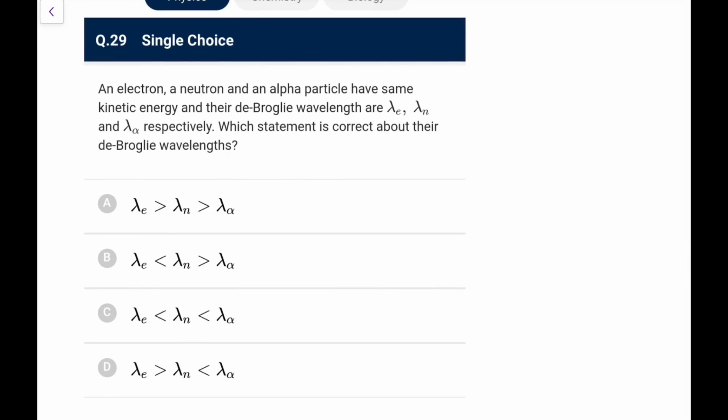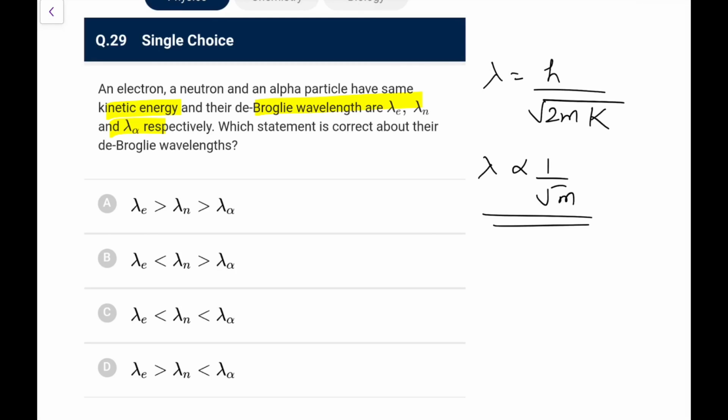An electron, a neutron and alpha particle have same kinetic energy, de Broglie wavelengths are like this. Which statement is correct about their de Broglie wavelengths? So de Broglie wavelength, h upon mv, you can write as h upon root 2mK, where K is the energy. So in this case they have same energy, so lambda would be proportional to 1 by root of m, so the heaviest one will have the least one. Heaviest is alpha, so it will have the least. So lambda of alpha would be least and electron has the least mass, so it would be the greatest, so go for option A in this case.